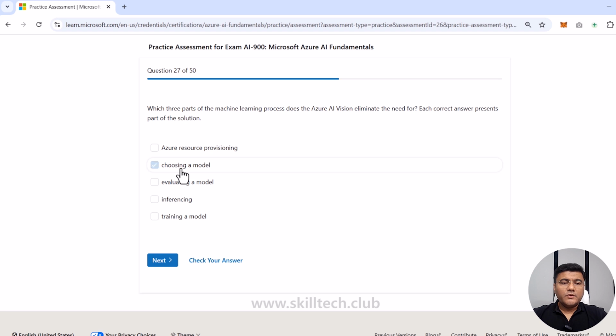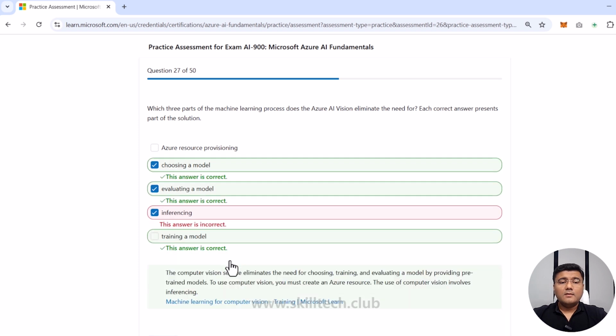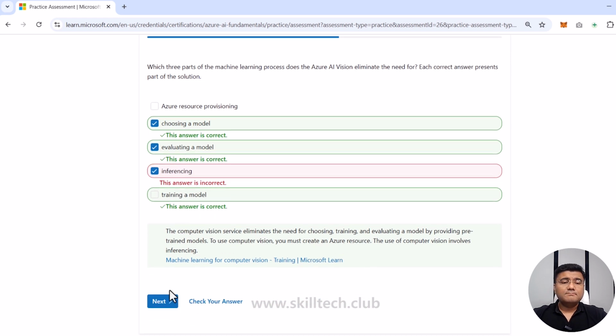Choosing a model, we don't need. Evaluating a model, we don't need. And training a model, we can do actually, but inferencing is something we don't need. So I think I'm going to go with these three options. Let's see. No, I'm wrong in one thing. Training a model is the right answer. Inferencing is something which we can still try with that. So I think I was wrong partially here.